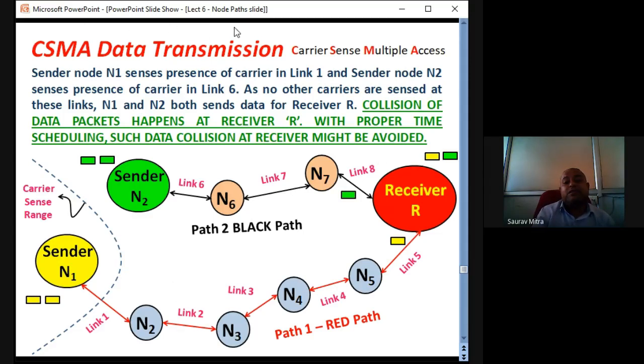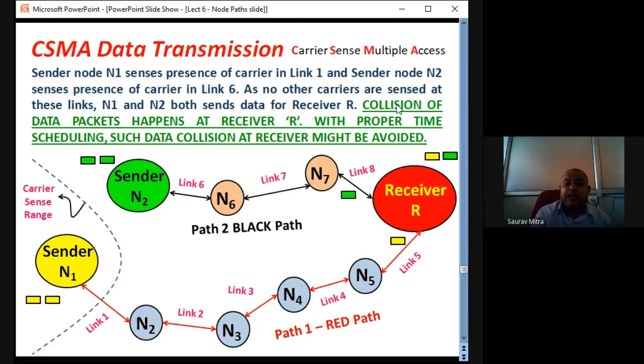Sender N1 senses presence of carrier in link 1. Sender N2 senses presence of carrier in link 6. As no other carriers are sensed at these links, N1 and N2 both send data for receiver R. Collision of data packets happens at receiver R if there is no time scheduling, but with proper time scheduling, such data collision at the receiver might be avoided.